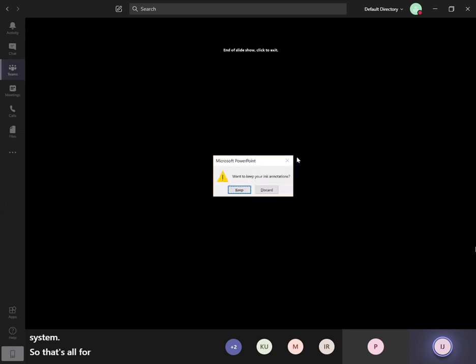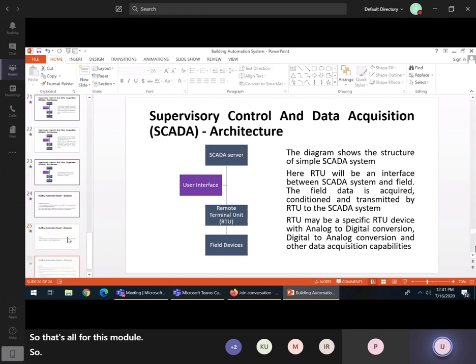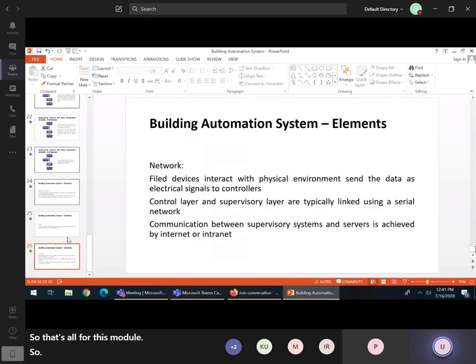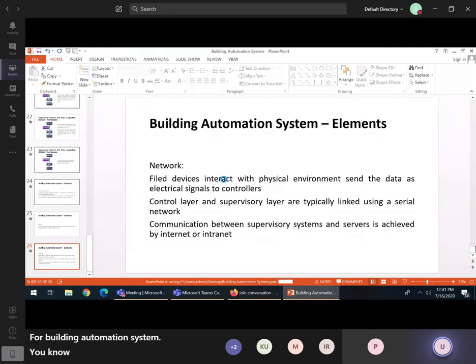So that's all for this module, for building automation system. Okay, now I will finish this one first. And there is one more. Sorry about it. I will finish it as quickly as possible.